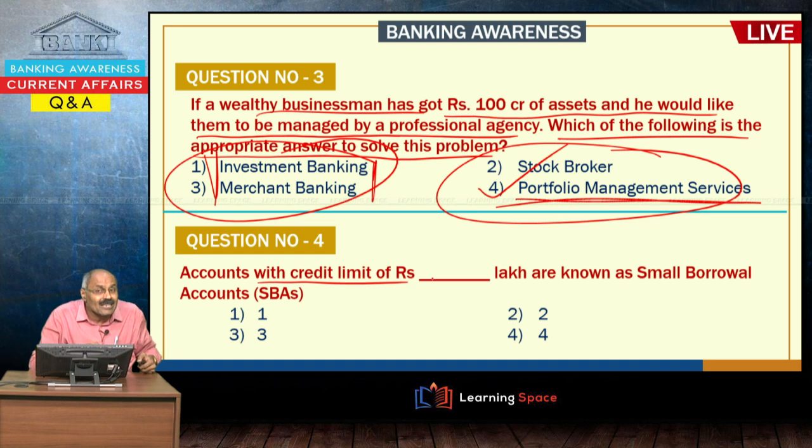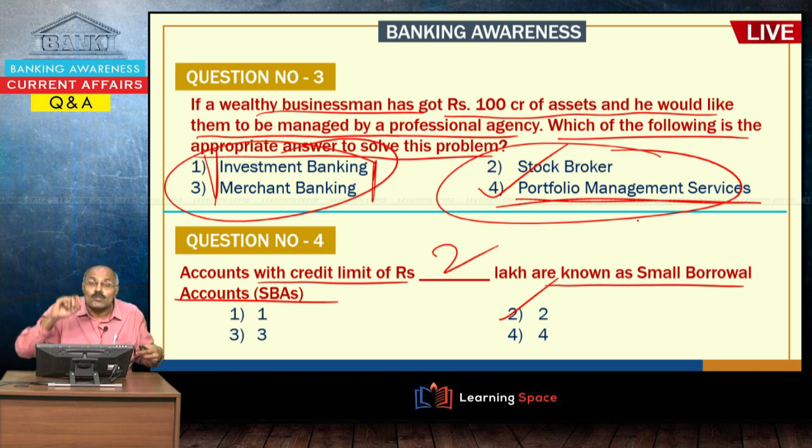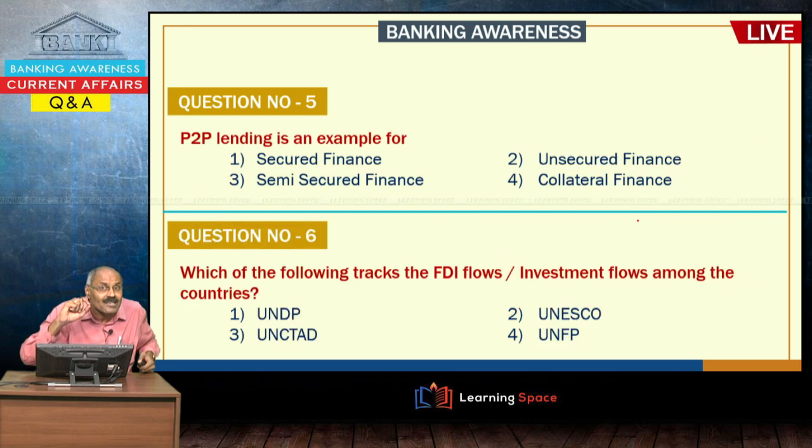Accounts with a credit limit of dash are known as small borrower accounts. Please understand, accounts up to rupees 2 lakh are known as, in banking parlance, small borrower accounts or SBAs. Another important point, sometimes you come across microcredit. Microcredit means credit up to rupees 1 lakh. At the same time, investments in the stock markets up to rupees 2 lakh are known as retail investors. So please do not forget this terminology.